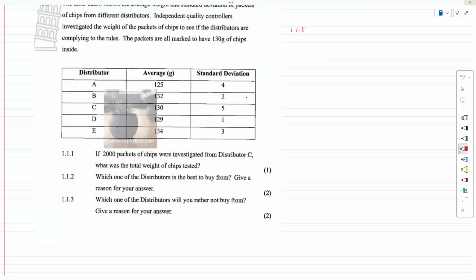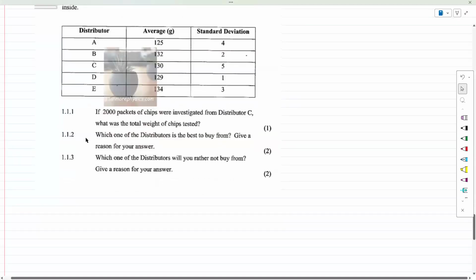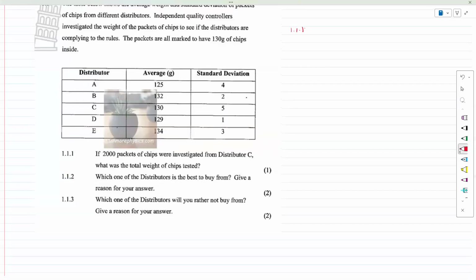Let's go with the first question. 1.1.1 says if 2,000 packets of chips were investigated from distributor C, what is the total weight of chips that was tested? Okay, so this is generally an easy question, because we would go to distributor C, and distributor C has an average weight of 130 grams, and then they investigated 2,000 packets of chips.